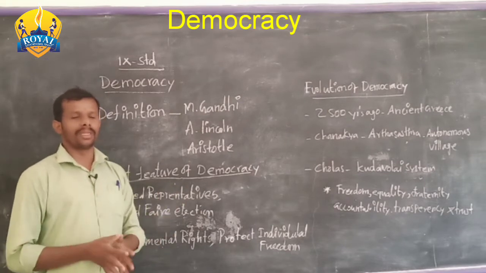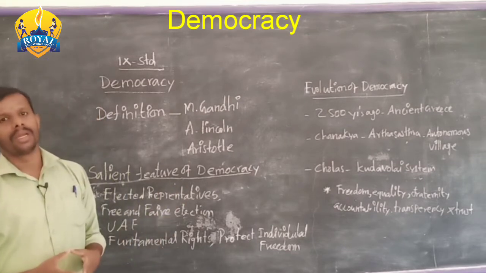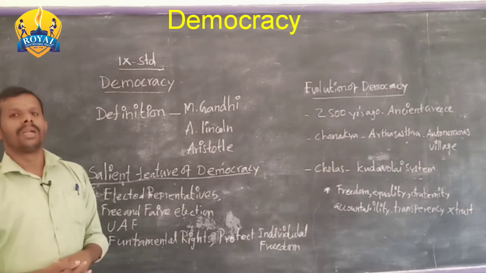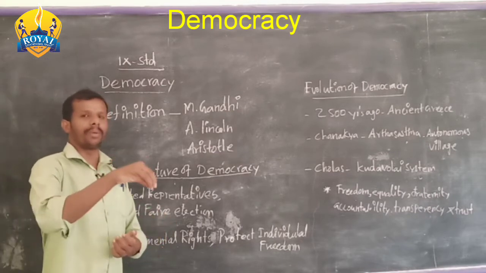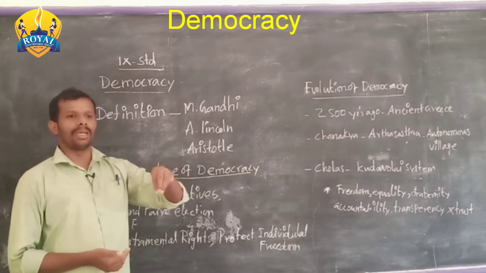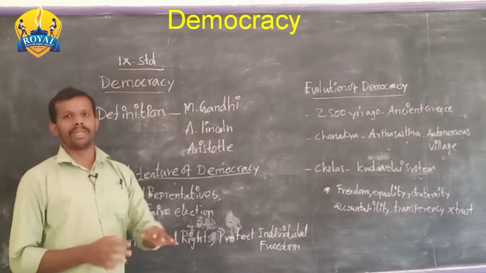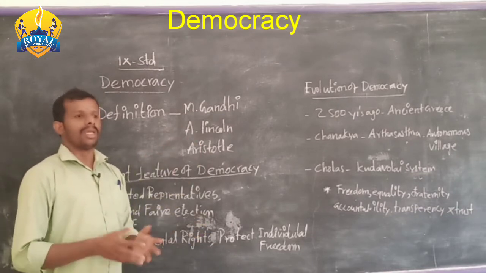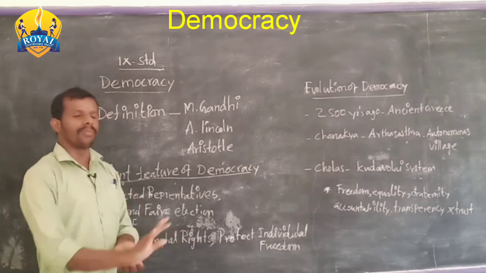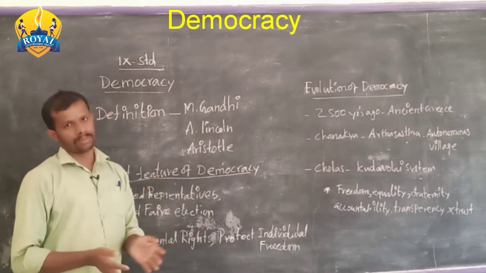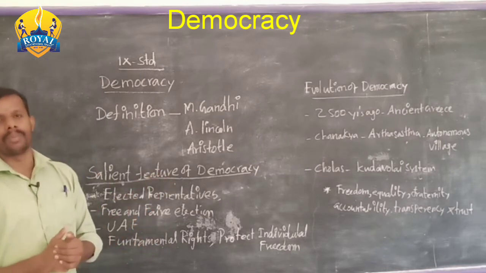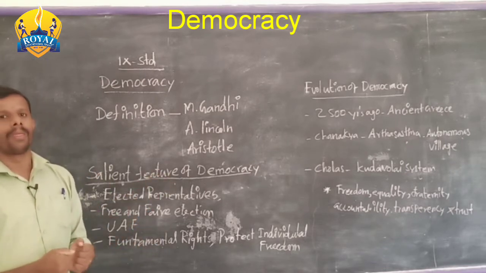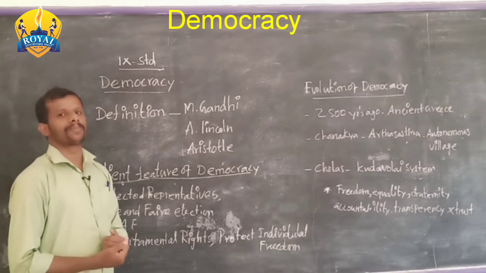He said democracy is not just a government, not twenty men sitting and administering the people. That is not a democracy. It goes along with the people, and governs along with the people. That is a democracy, said Mahatma Gandhi ji.